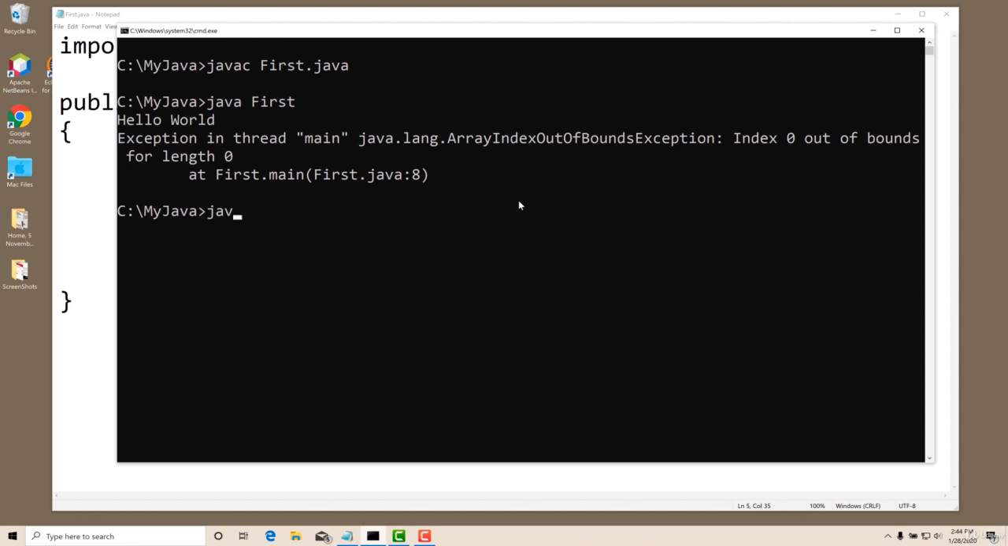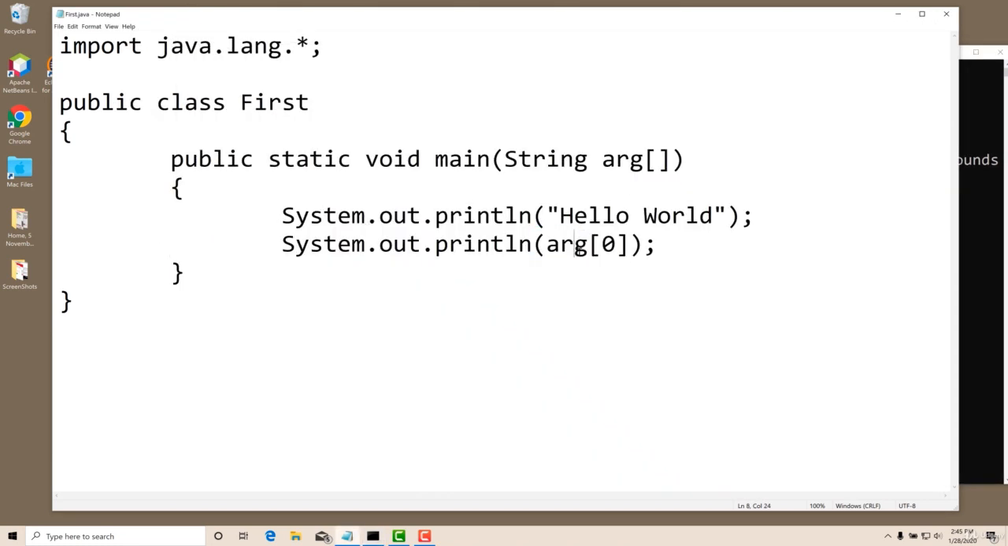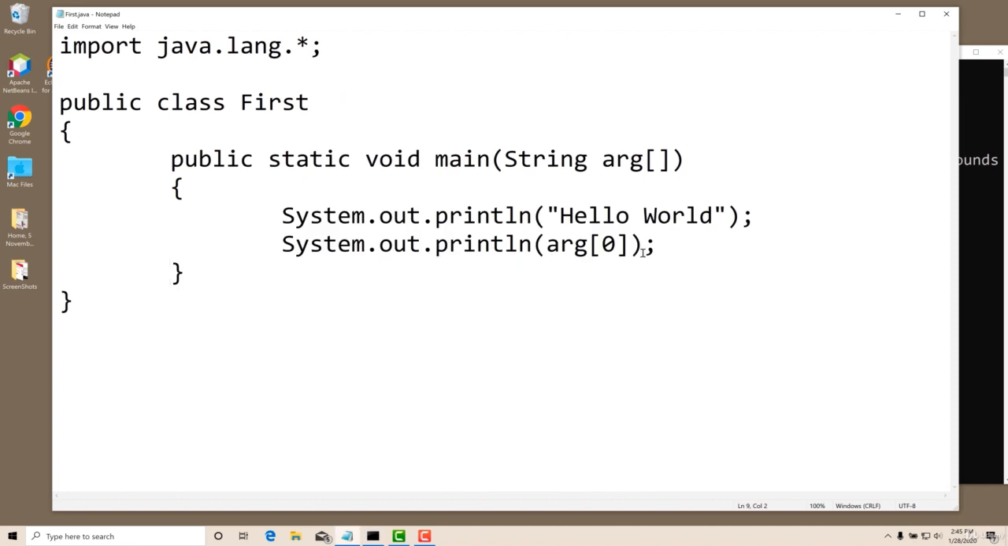Oh, I will run it once again. Java first, and here I will say bye. Let us see what happens. Oh, I am getting a message hello world then bye. So it means whatever I typed here is taken by my program and it is displaying here. See, now I am not getting any error message. So what is happening? Let us check it here. See, I have written here args of 0. It means that whatever I typed here has gone into args of 0 and it is printing that args of 0. So does it mean I can add more things?